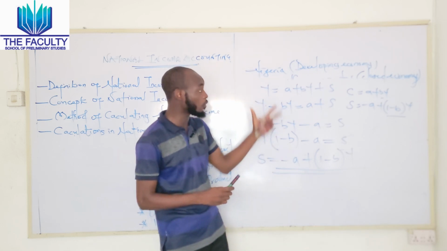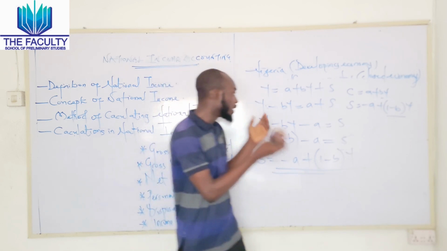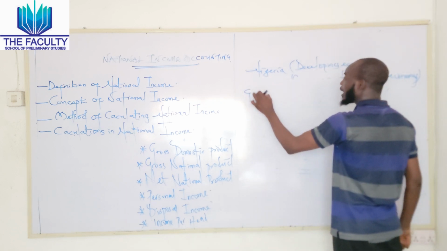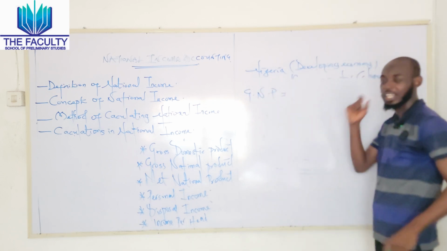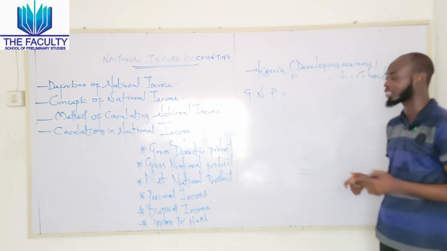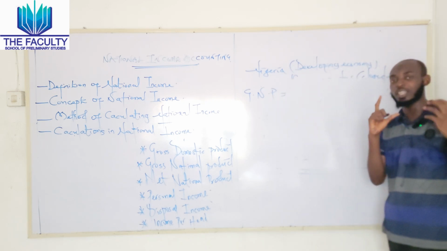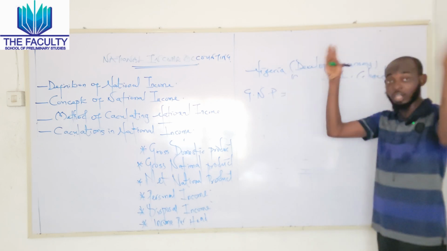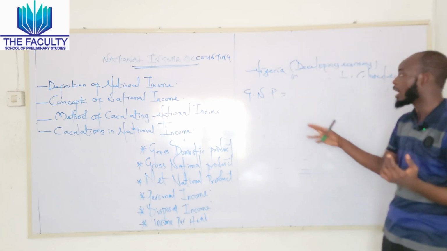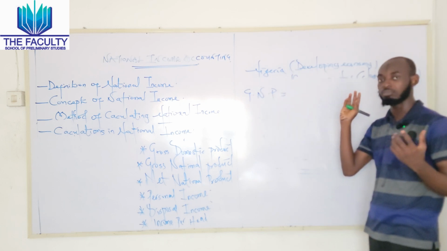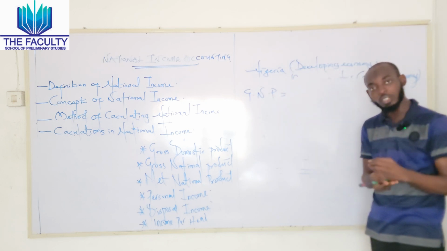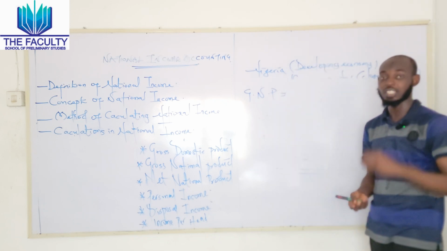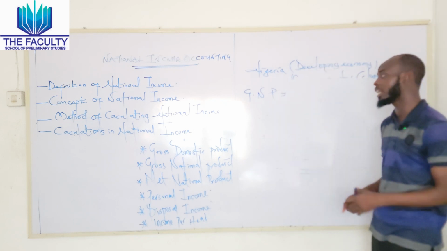So in that regard, let us consider further. I just explained the first one that deals with GDP. Now let's take the GNP. The GNP is regarded as the gross national product. Whenever we hear the word gross national, it means that it is not only applicable to our country, but it is also applicable beyond our country. Now, this type of concept simply means the total monetary value of goods and services produced nationally as at a particular period of time, usually a year.